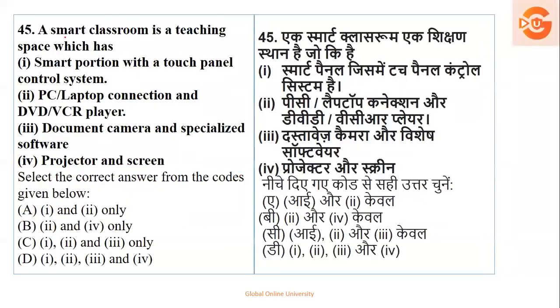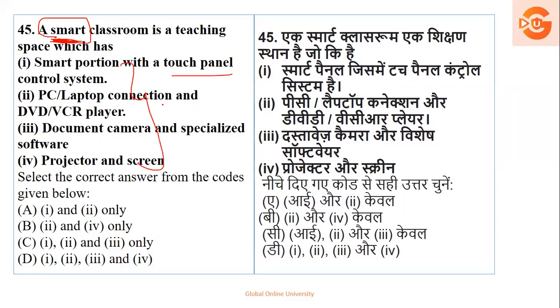Next, a smart classroom. Read the question very well. A smart classroom is a teaching space which has a smart podium with a touch panel control system, PCs, personal computers, laptop connection, and DVD or VCR player, a document camera, and specialized software, projector, and screen. So if you see all the options, these are used in smart classrooms.